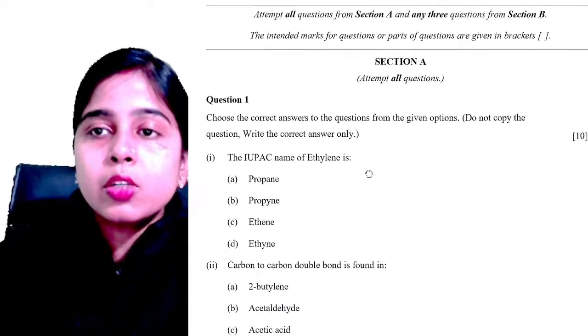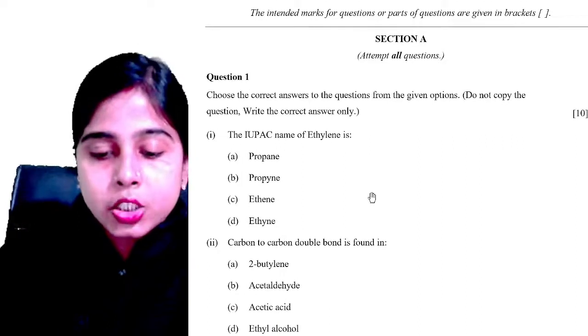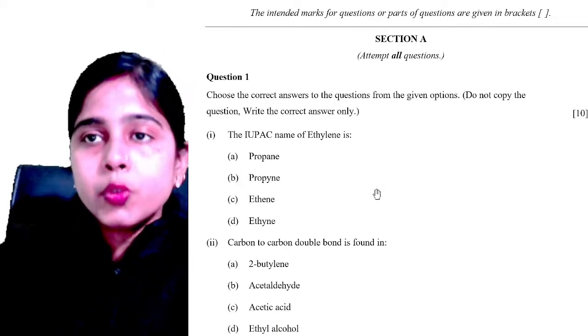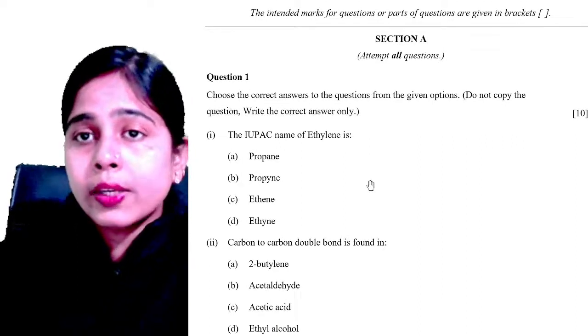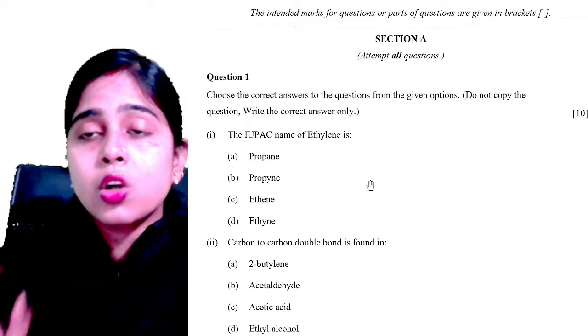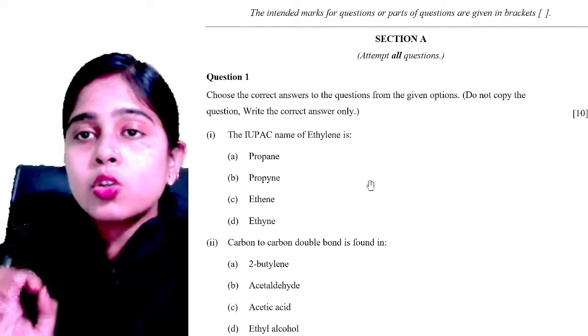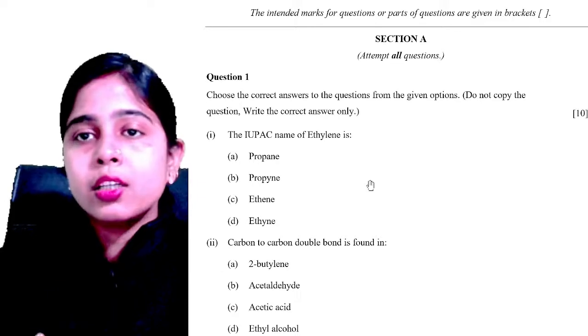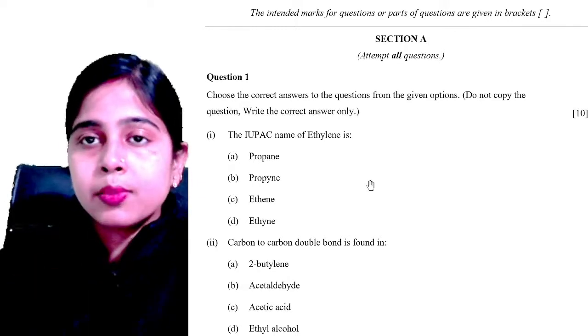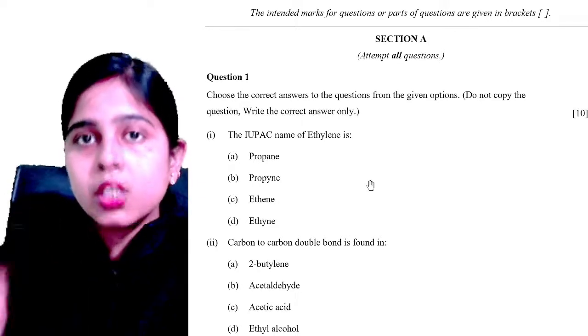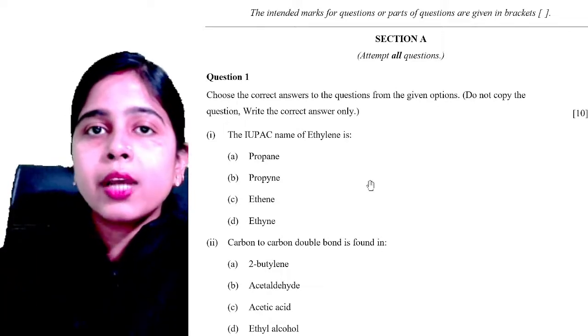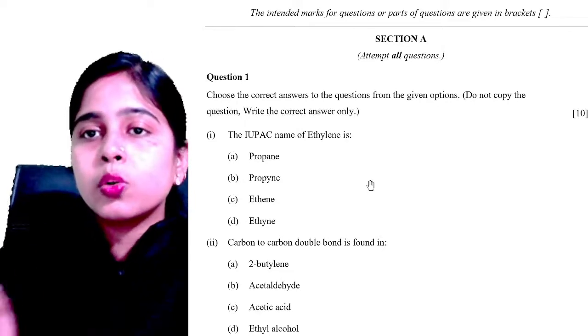Is the question paper clearly visible to everyone? Let's try to answer section A. Here you have to attempt every question. These are very easy questions, all of them objective type, so you are just getting marks over here. You have to write only keywords. No beating around the bush. Either you know the answer or you don't know the answer.